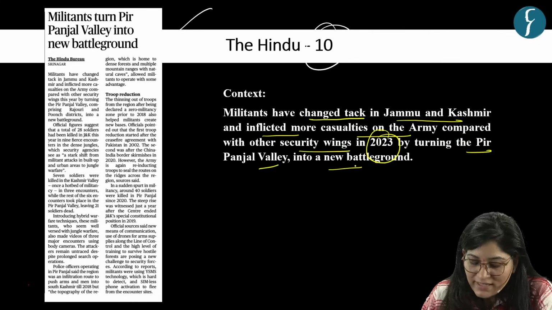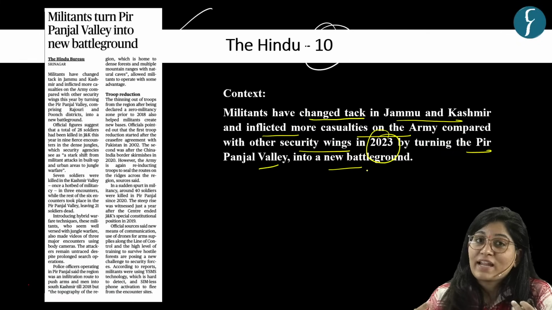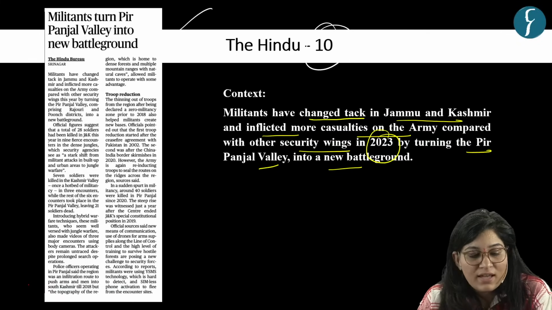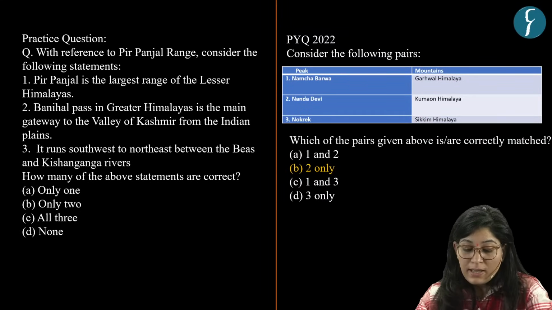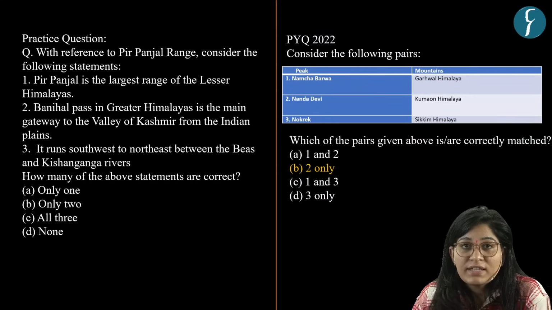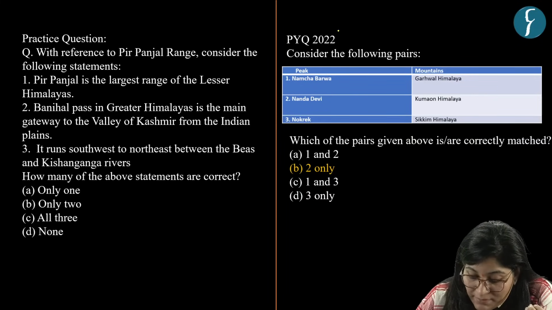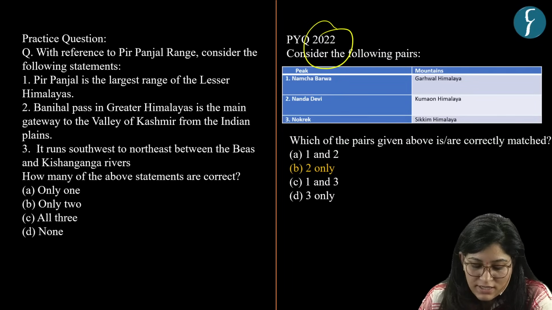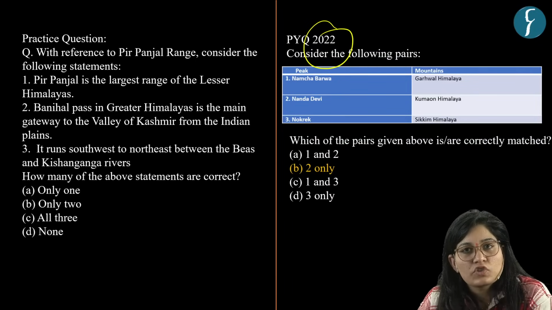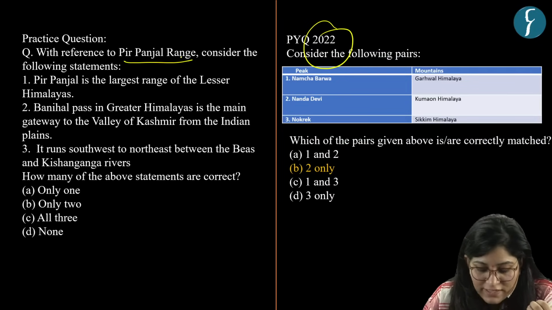As I told you, this was in news because of rising terrorist activities. Now, UPSC has been asking questions based on different peaks and mountains. Like this question came in the year 2022, which was based on a similar theme. So here we have taken up a practice question based on Pir Panjal range.